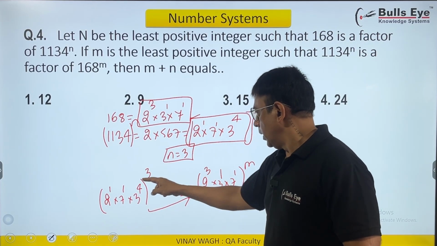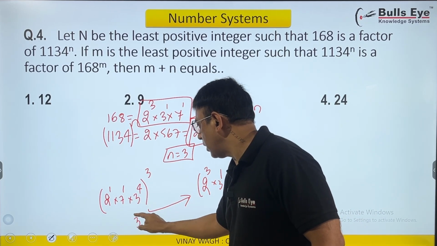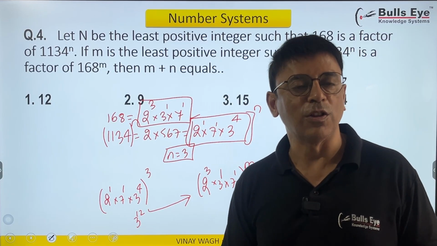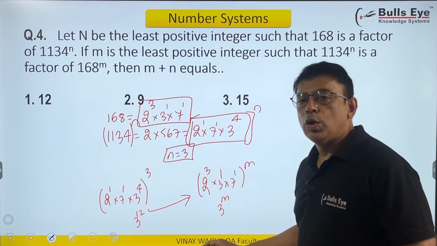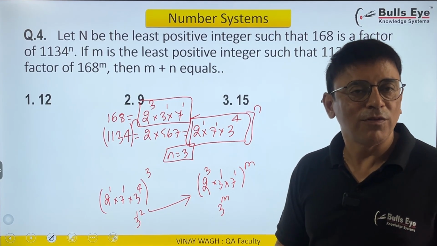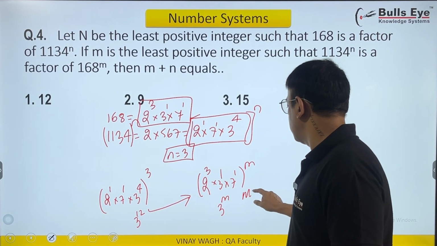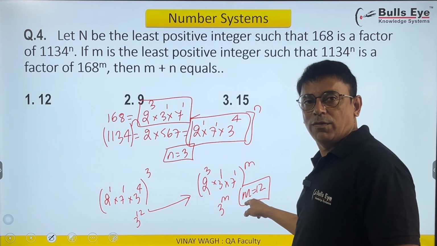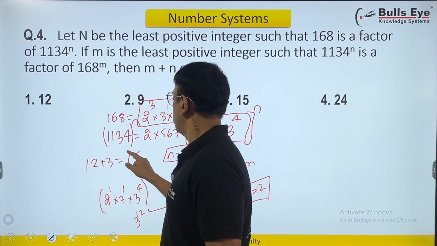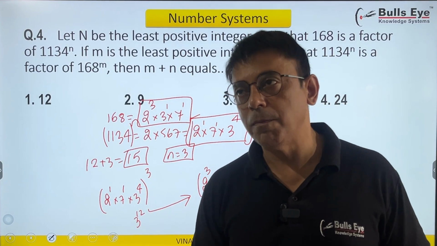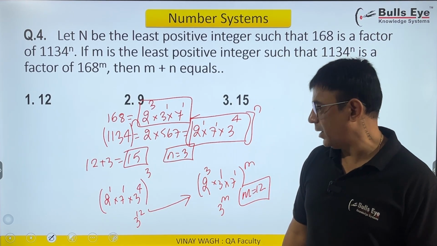So here I have 3 raised to 4 further raised to 3, that's 3 raised to 12. I'm just spotting the biggest possible exponent. And here I have 3 raised to 1 into m, this is m. So 3 raised to 12 has to be a factor of 3 raised to m, and for that m has to be 12. So the minimum possible value of m is 12. So with m as 12, n as 3, our answer will be 12 plus 3 as 15. So the possible value of m plus n, with n being the least positive value, is 15 as the answer, right?